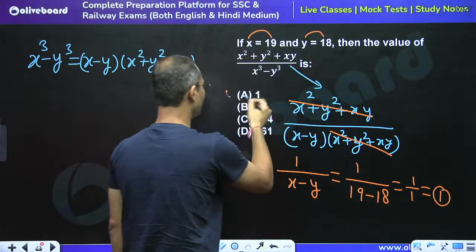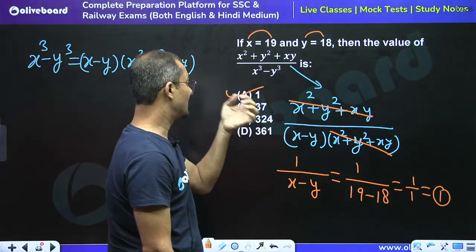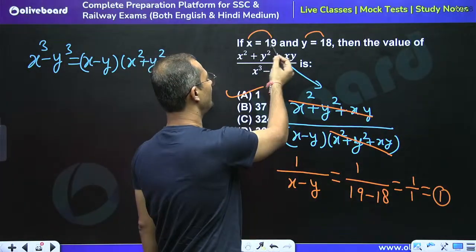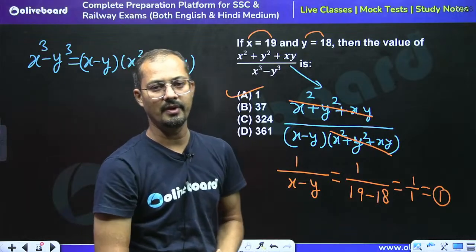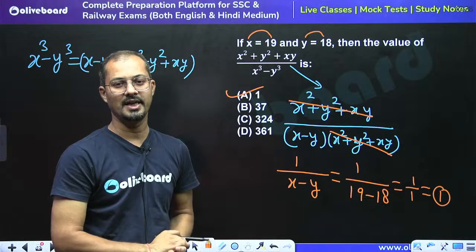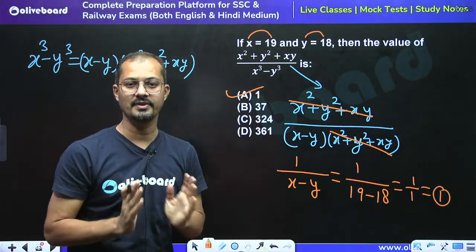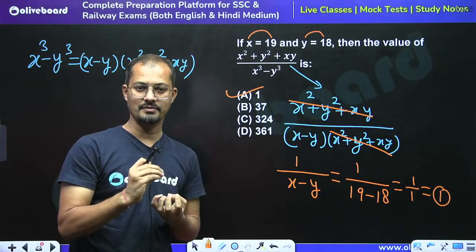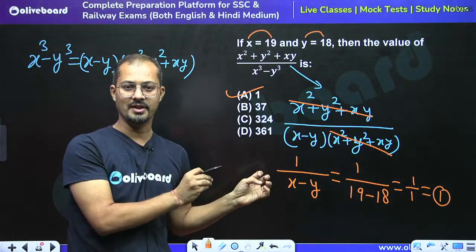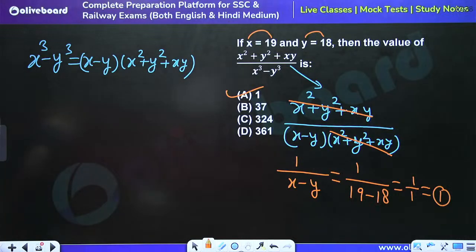If we know the formula, there is no use of using pen and paper. Without pen and paper, we can say that this is equal to how much? 1 upon x minus y, and x minus y is how much? 19 minus 18, 1. So 1 divided by 1 is always equal to 1, right? So if we know the formula, we can put it directly, and we can say that 1 is the right answer just by observing the question, right? So here we need to observe the question. No need to use pen or paper, by direct observation we can give the answer, right? So the answer is 1. A is the right answer.